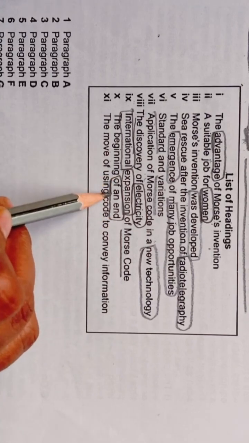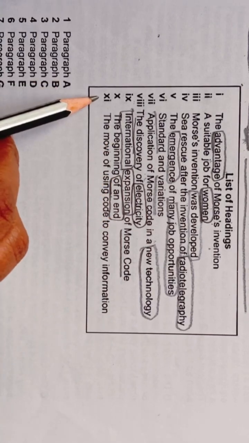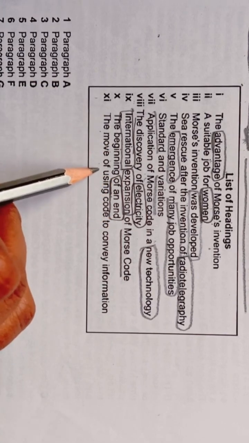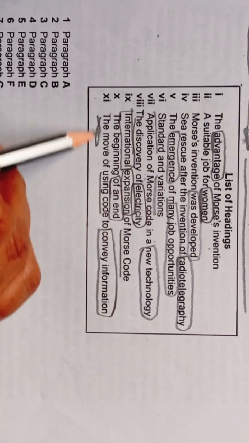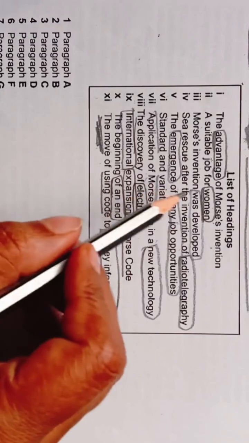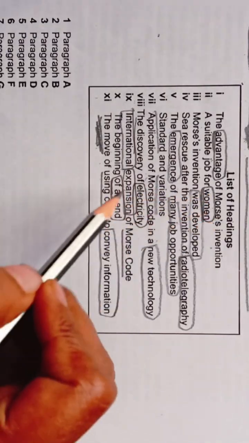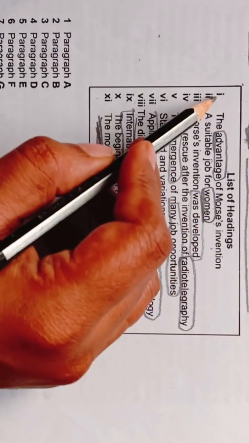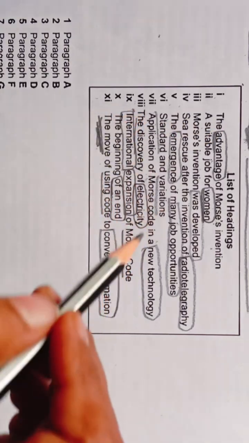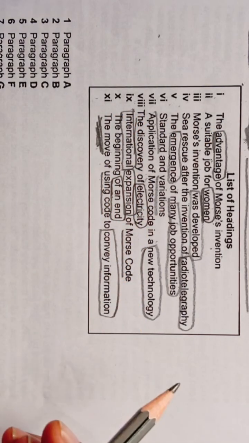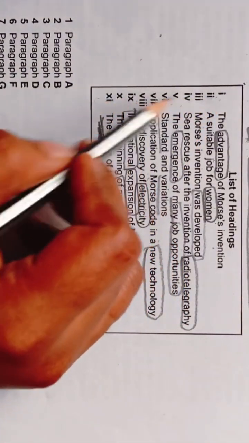Number 11, the move of using code to convey information. So we have to look for these lines in our paragraphs and write these Roman numerals in front of our answers on the answer sheet.